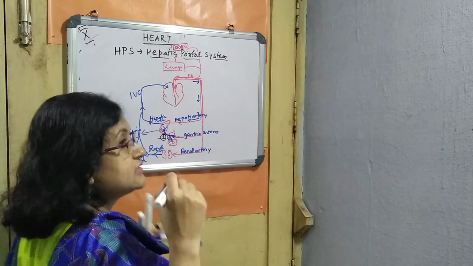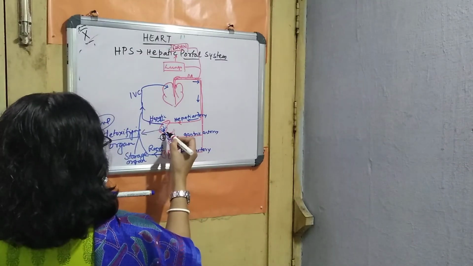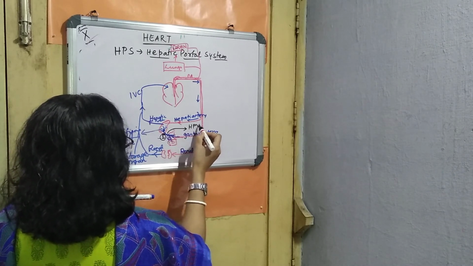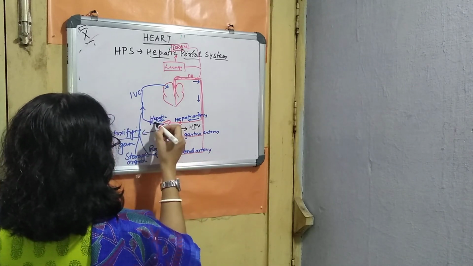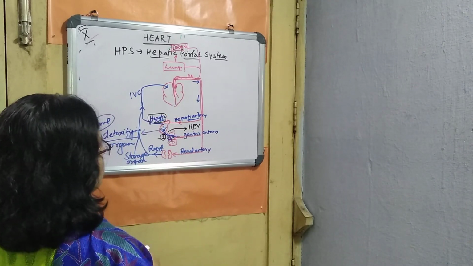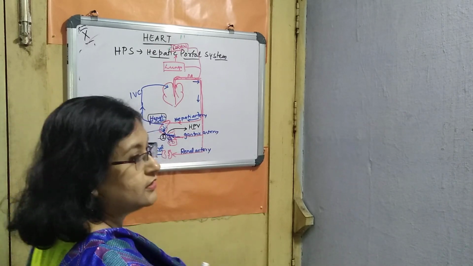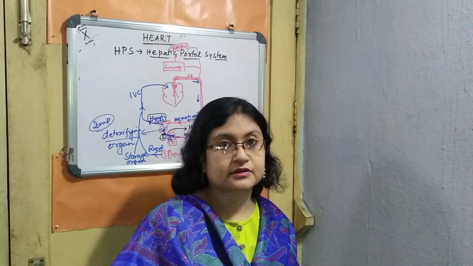This blood vessel is termed HPV, the hepatic portal vein. This is not the hepatic vein. So this particular system is considered the hepatic portal system, which is very important for our body. Thank you.